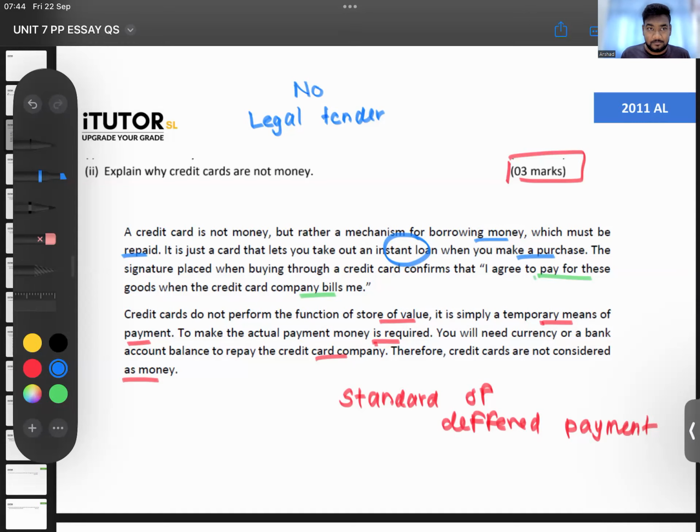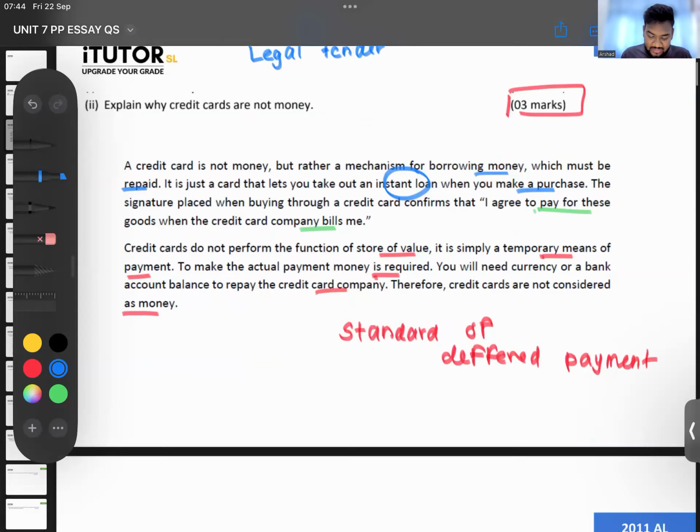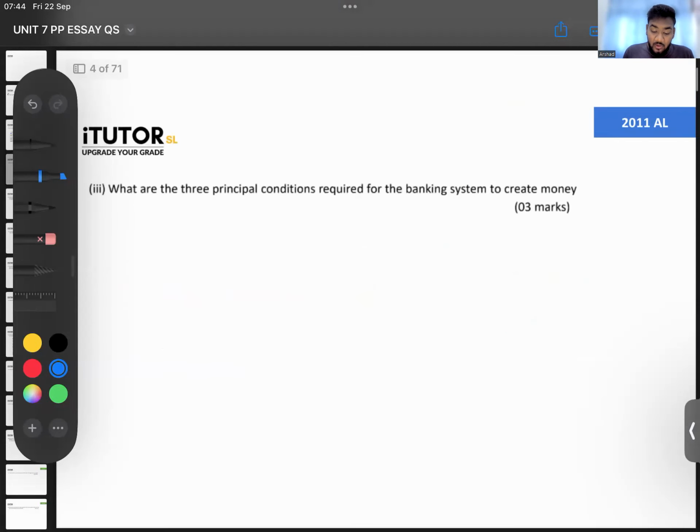Then we'll go into question 3. What are the three principal conditions required for a banking system to create money? What should happen for a banking system or a commercial bank to be able to create money?